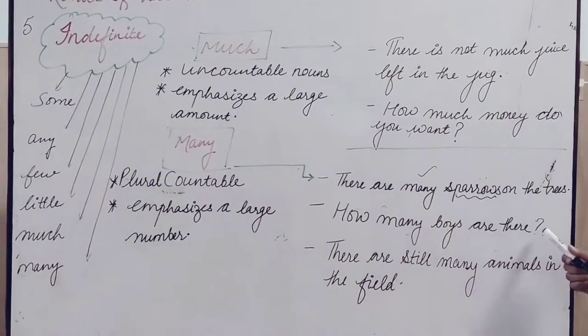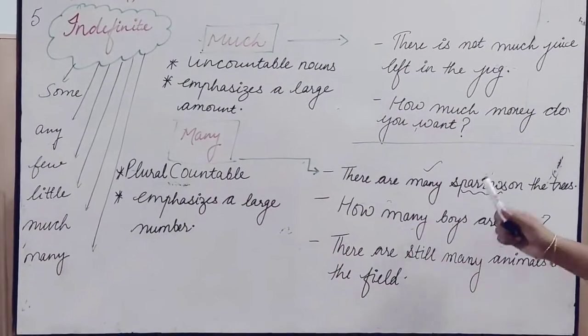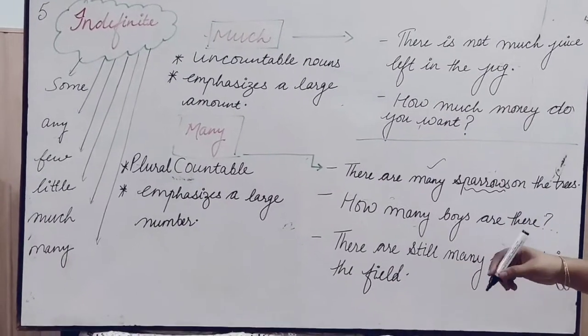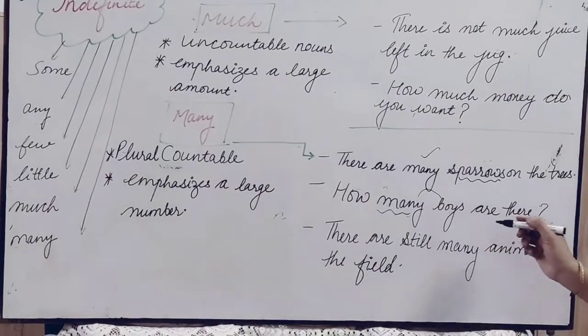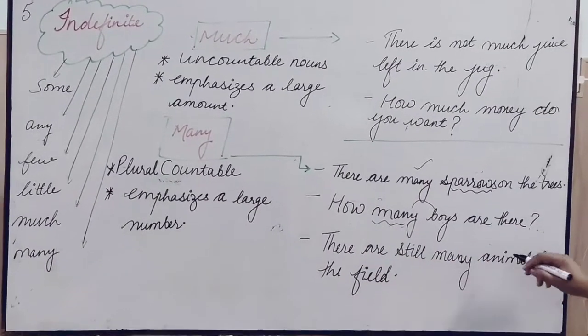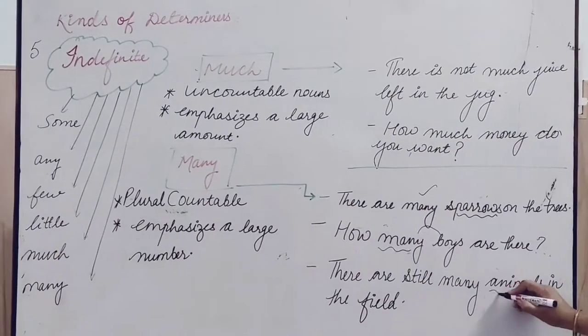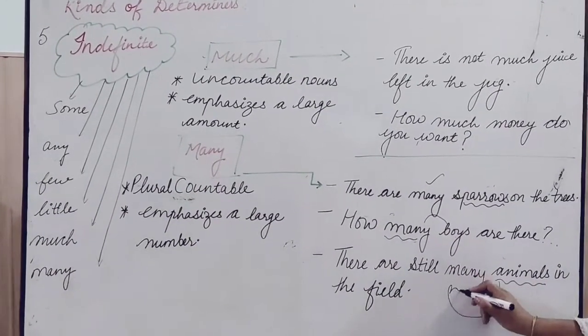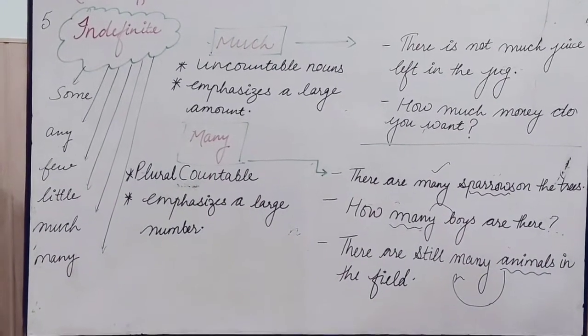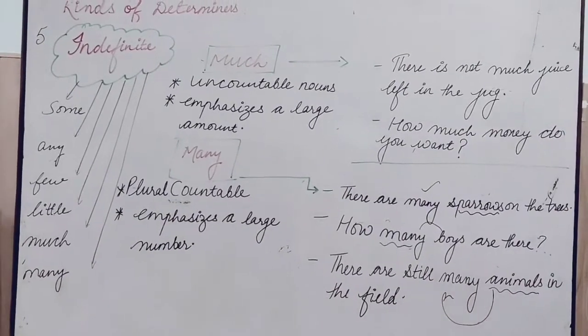How many boys are there? Boys is a countable plural noun, and many is telling us the number of boys. There are still many animals in the fields. Again, animals is plural countable, and many is again telling us the number of the animals.